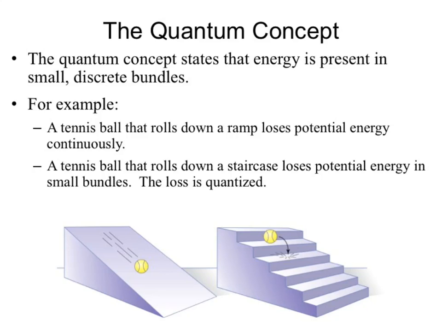Okay? What we're looking at is the difference in this situation is this idea of a quantized state versus a continuous state. And the example that your book gives, which is a pretty good one, is steps versus a ramp. Okay? When we look at the ramp, the ball can roll freely down that. It can exist at every single energy along that slope. When we look at steps, our ball can only have particular energies where it hits the individual step. We can't have the energy in between steps because it never exists at that point. It's only moving between the other points. Kind of makes sense? So what we're concerned about is this quantized versus continuous application.